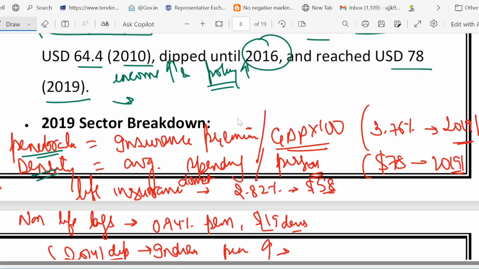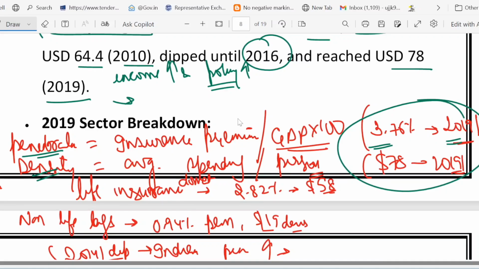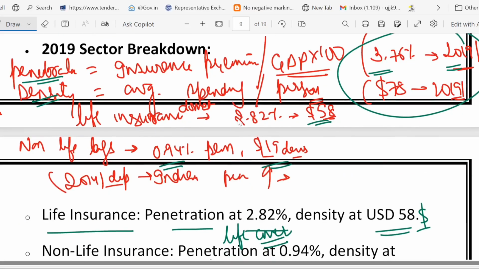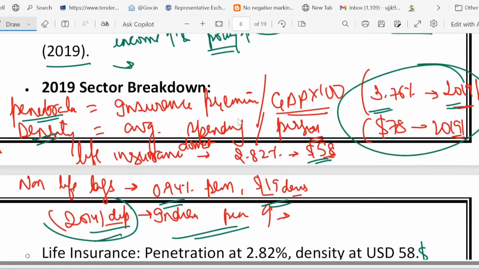So we talked about penetration, that was 3.76% in 2019, and density was $78 in 2019. So these are the data for 2019, you can see the penetration and density. Out of that, life insurance accounts for 2.82% penetration and $58, and non-life insurance accounts for 0.94% and $19. That is the point. Now comes the 2014 dip. What happened? There was some dip. After that, India's penetration is increasing. So remember these two formulas: penetration is equal to premium upon GDP, and density is equal to premium upon the population, per person paying.